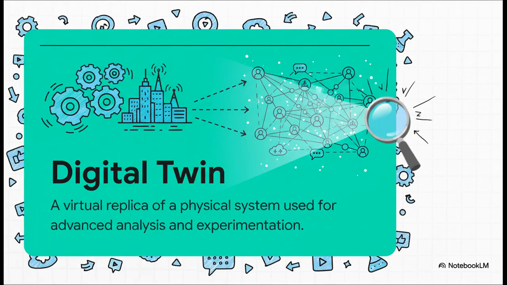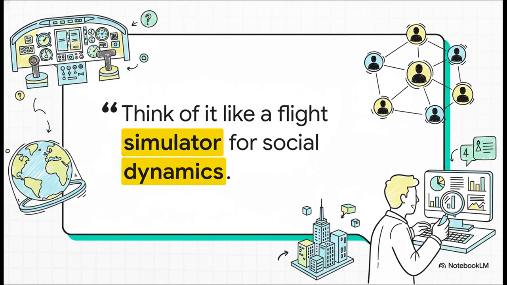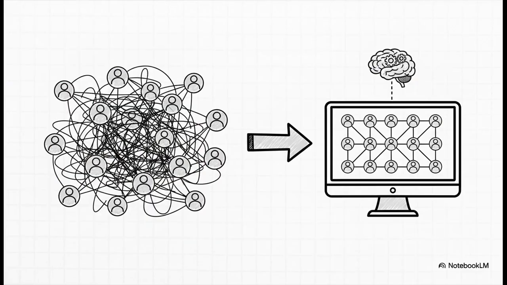The solution is this idea called a digital twin, basically a virtual sandbox for social media. It lets researchers test out big ideas in a safe, controlled way, with zero real-world risk. And that's exactly where YSocial comes in. It's a powerful platform that makes all this possible.